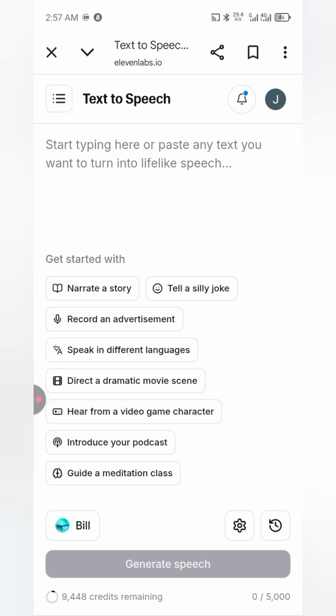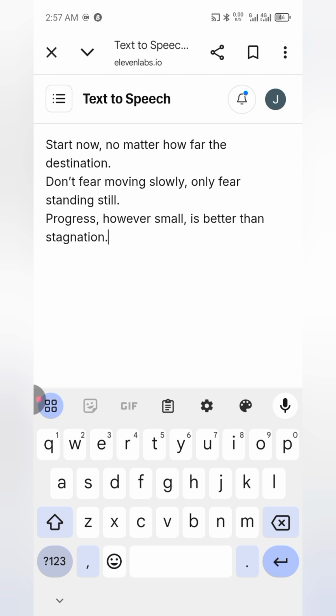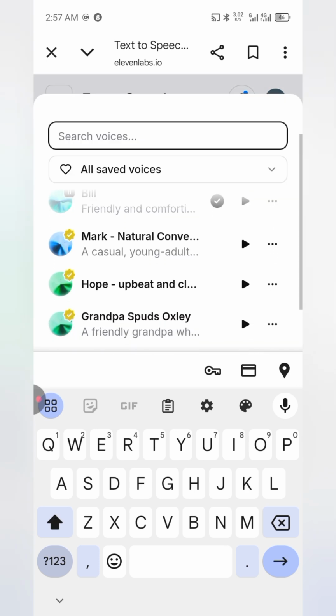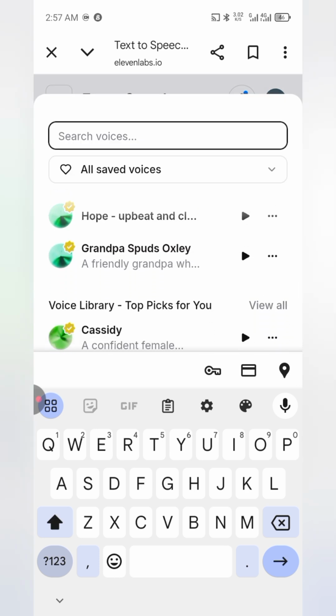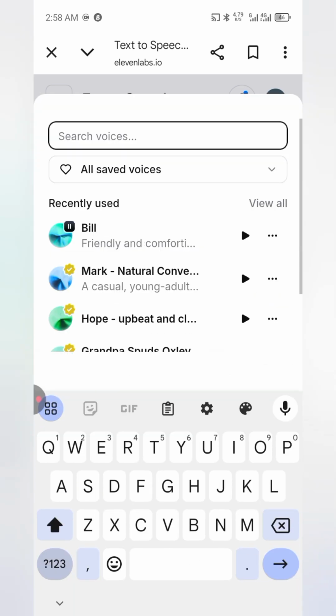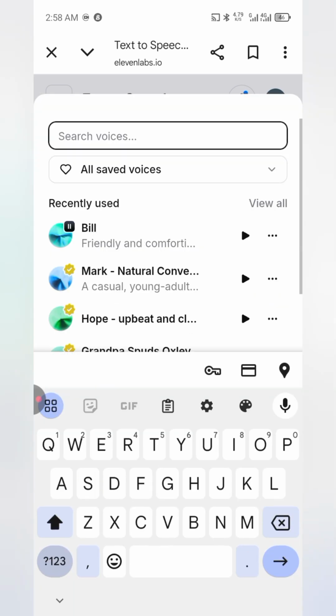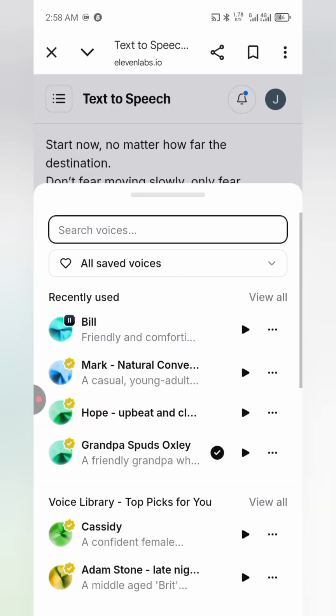I need it to say something. So I'm going to go to ElevenLabs and then write out the quotes that I want. Start now, no matter how far the destination. Don't fear moving slowly, and all of that. From that quote that we generated from ChatGPT, that was what I got and brought it here to ElevenLabs, text to speech, so that he can be saying it.